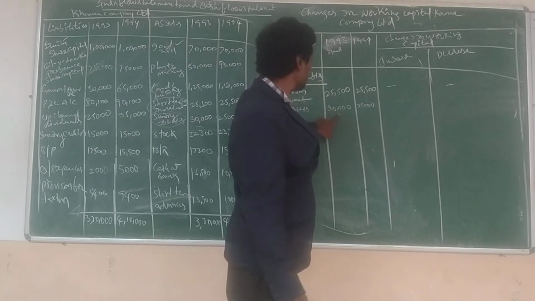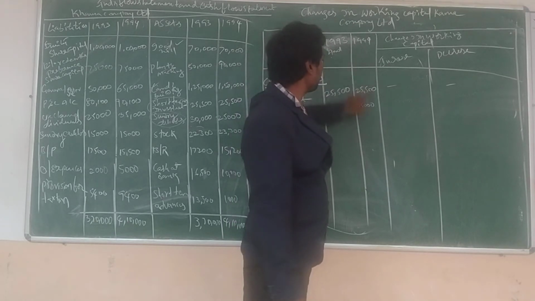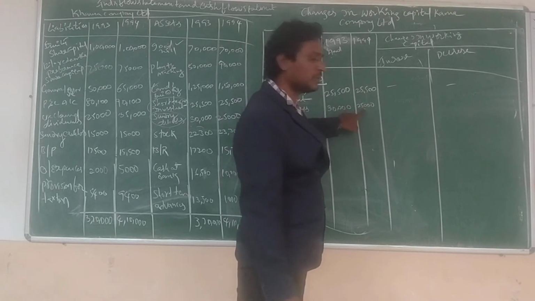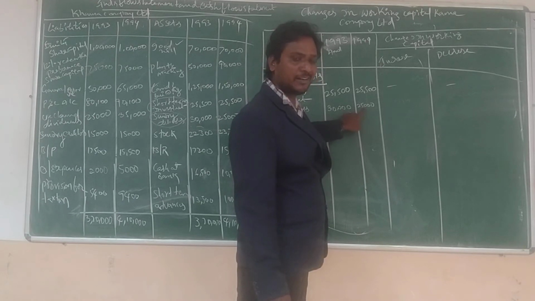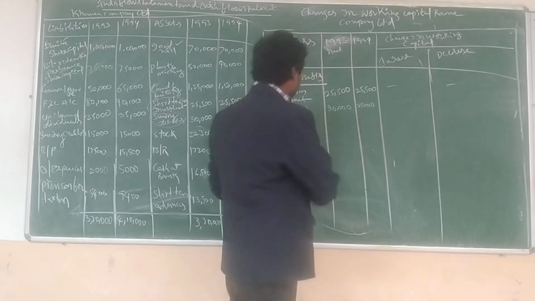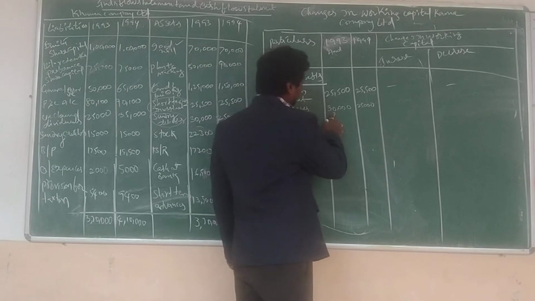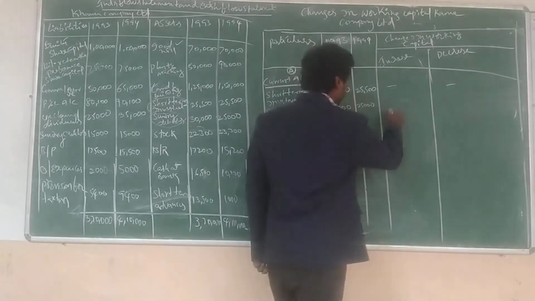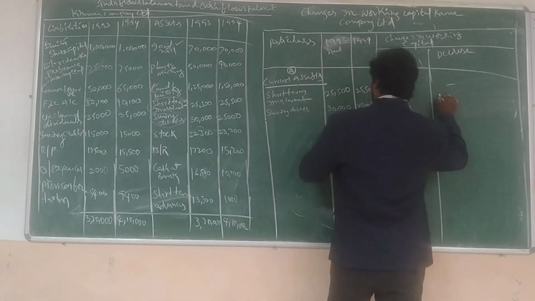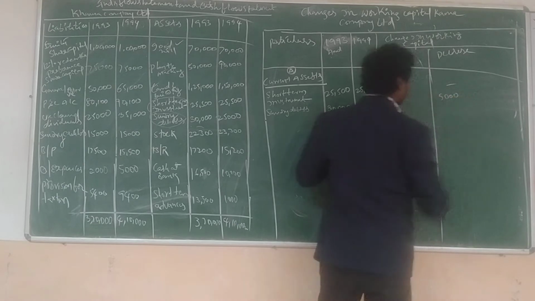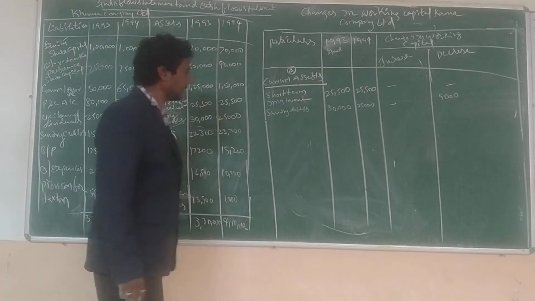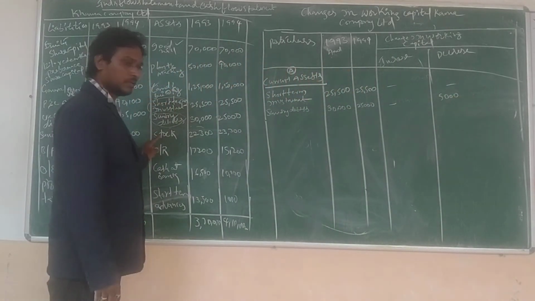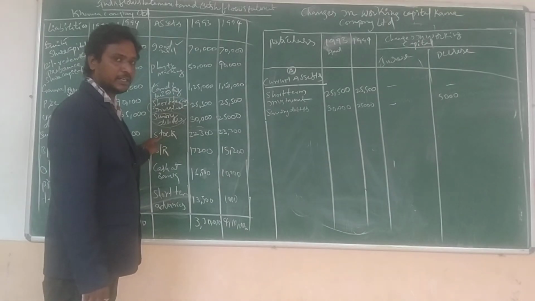1993 closing balance is 30,000 and 1994 balance is 25,000. Is it an increase or a decrease? It is a decrease. So now go and write it in the decrease column. How much decrease? 5,000 decrease. Direct amount.